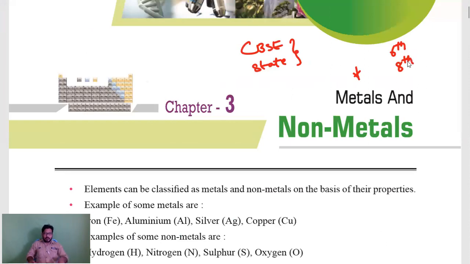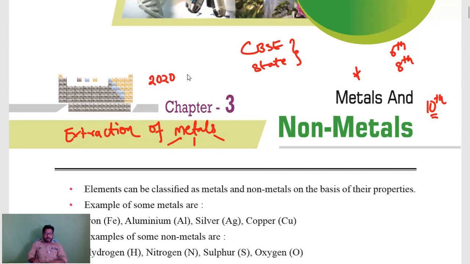So what are the concepts you have learned in sixth and eighth? The same concepts will be repeated, and a few extra concepts will be there. And here in the 10th class, if you observe, in metals and non-metals you will get the concept regarding extraction of metals. There we will learn about how many types of metals are present, three types of metal, and how they are extracted: high activity series, low activity series, medium activity series, and all that.